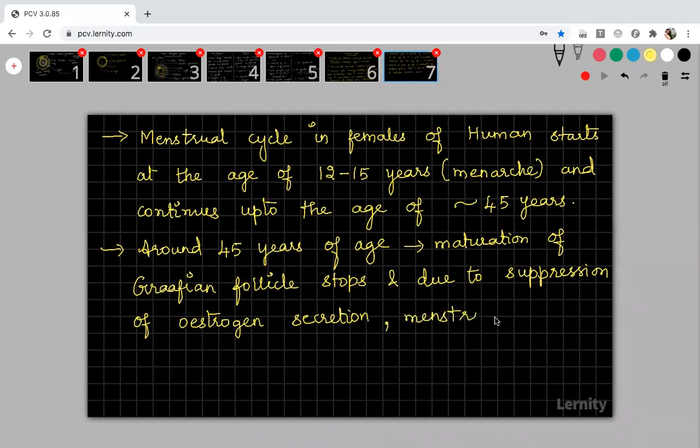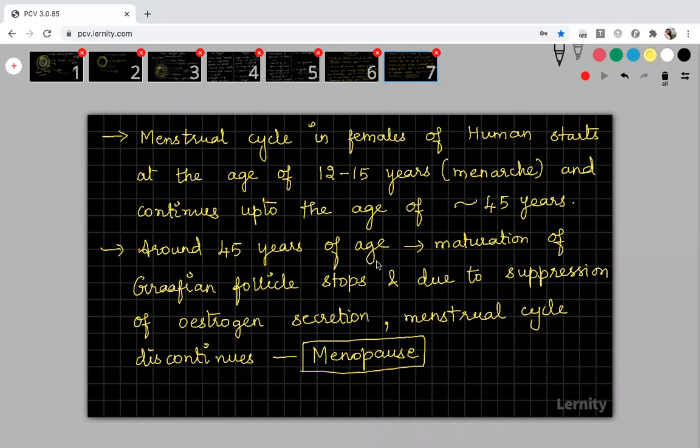Okay, menstrual cycle will not continue after the age of 45 or around that age, and this particular discontinuation of menstrual cycle and this phase is called as the menopause. So what is meant by menopause? Around 45 years of age, the maturation of Graafian follicle stops. Also, due to suppression of estrogen secretion, menstrual cycle discontinues. And this discontinuation of menstrual cycle is called as menopause.